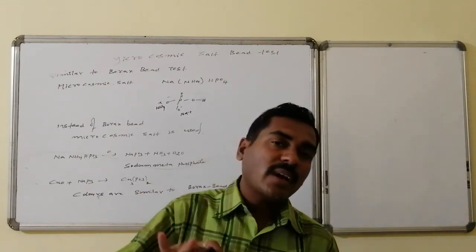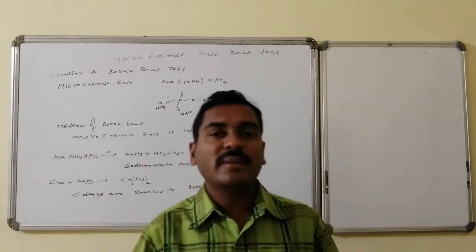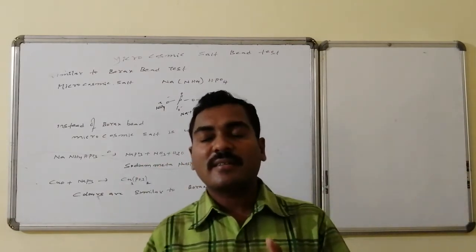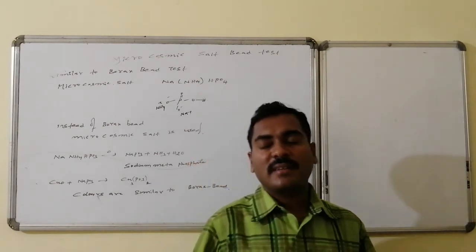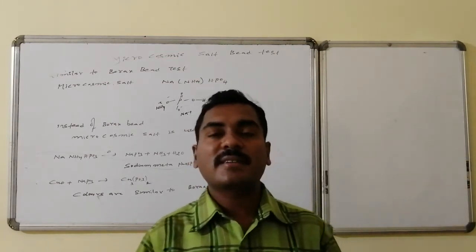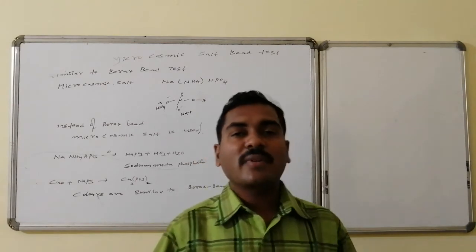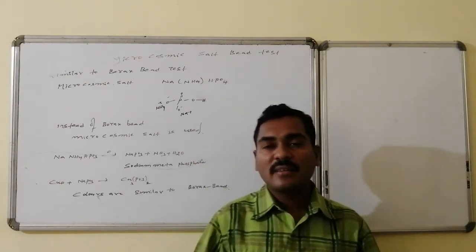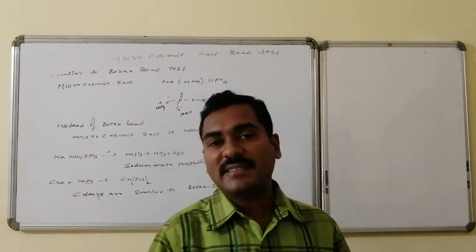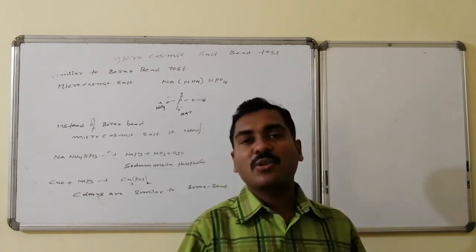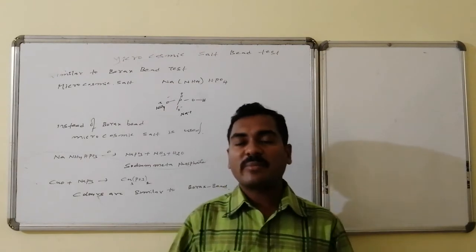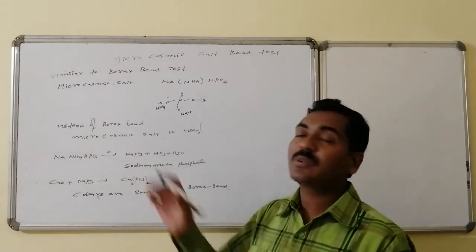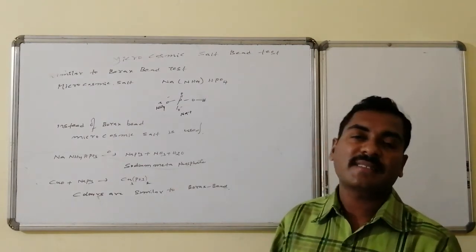In the same way as for the borax bead test, the same color relations hold under the oxidizing flame in hot and cold conditions, and the reducing flame in hot and cold conditions. Whatever colors are there in the borax bead test, the same or similar colors appear with the microcosmic salt test. Here also metal oxides give different colors, similar to the borax bead test.